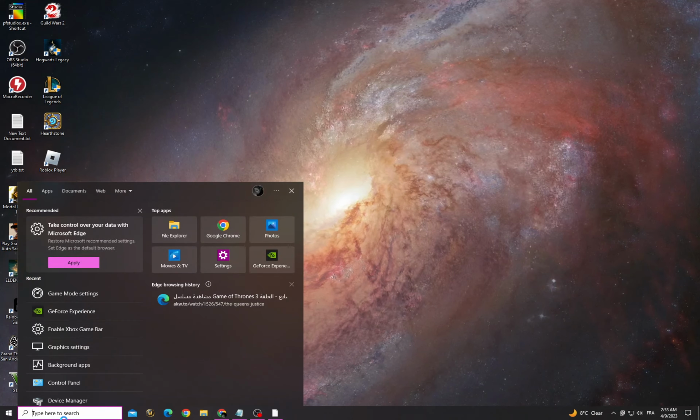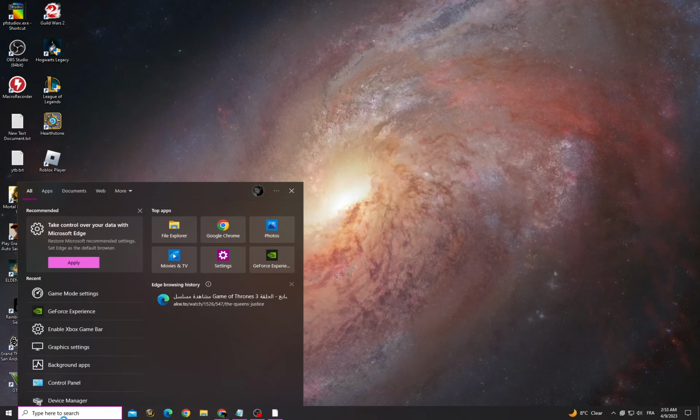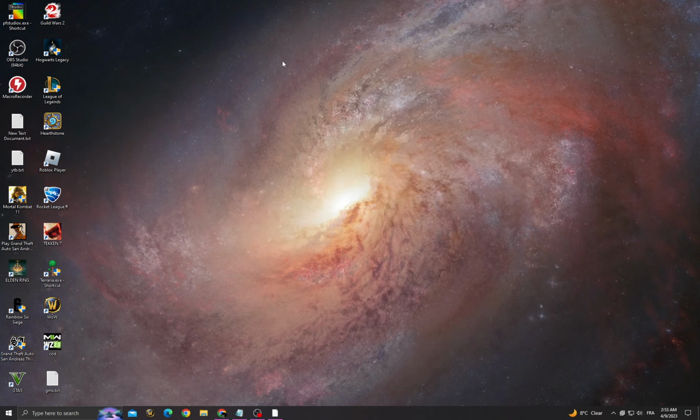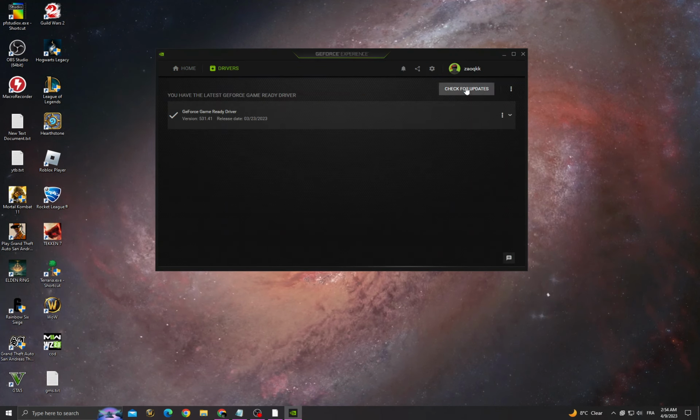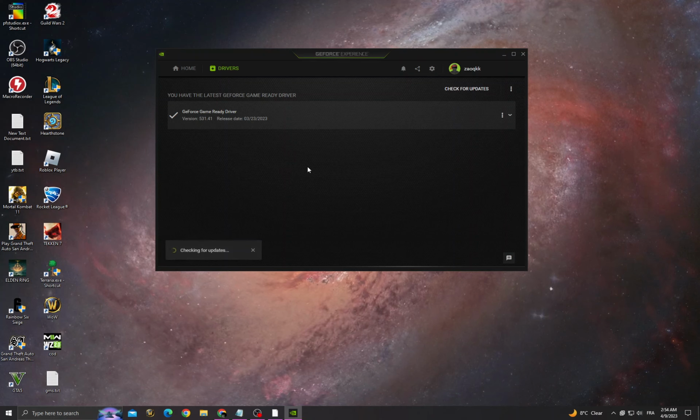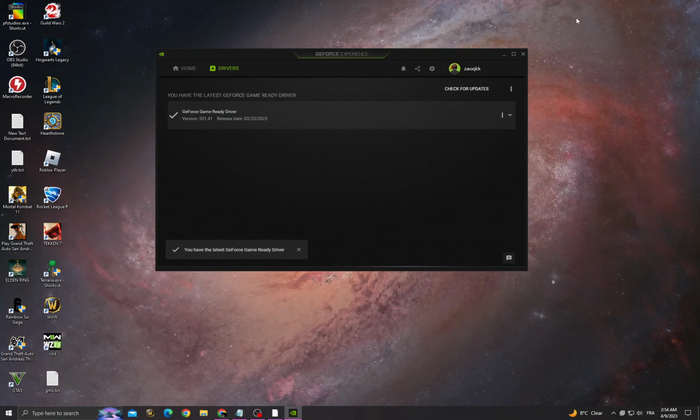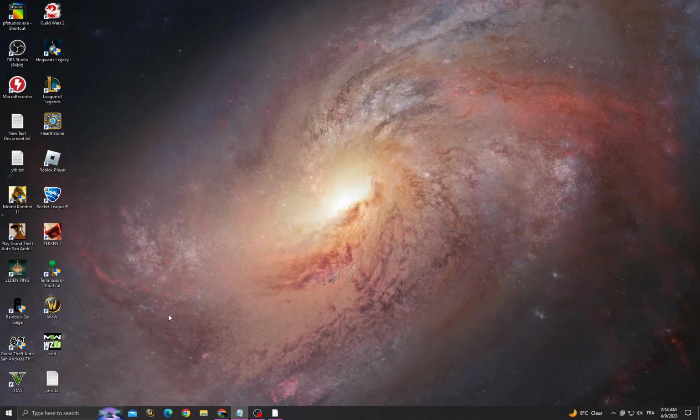and then after that go to GeForce Experience, go to drivers, check for updates and make sure you have the latest update for your graphics card, and then just close this window.